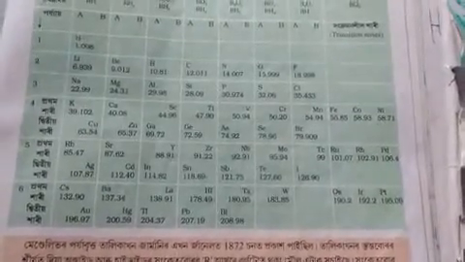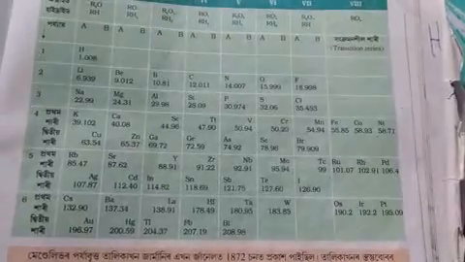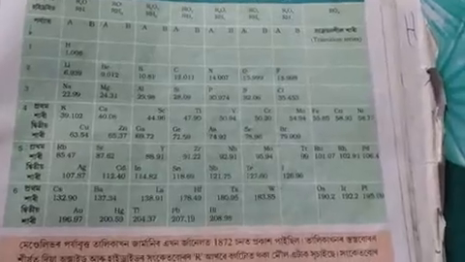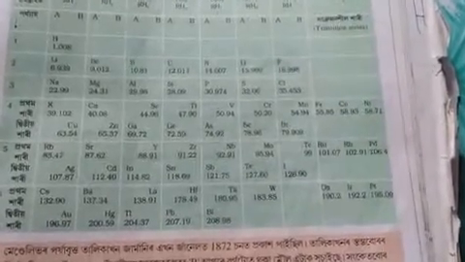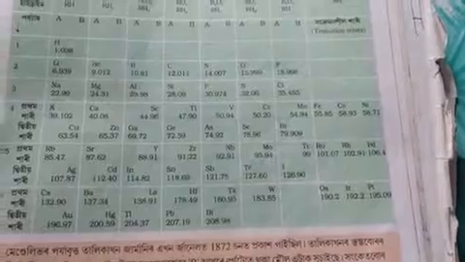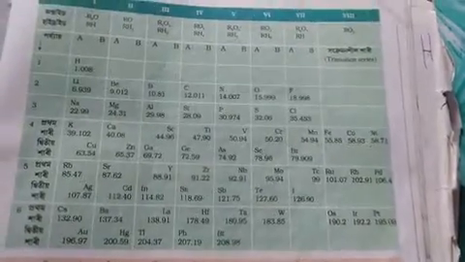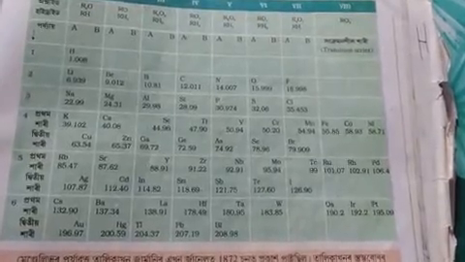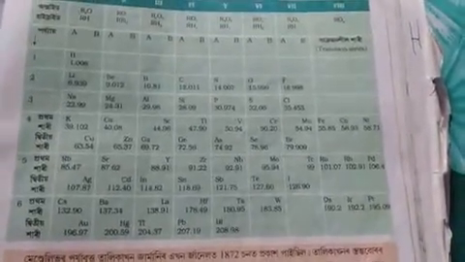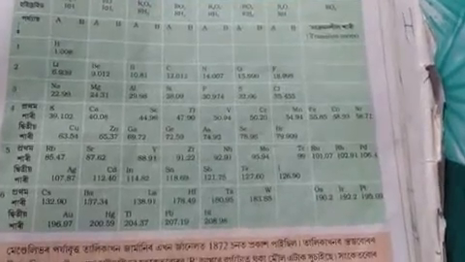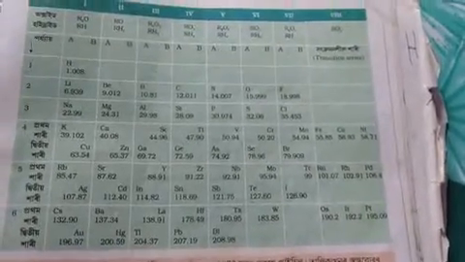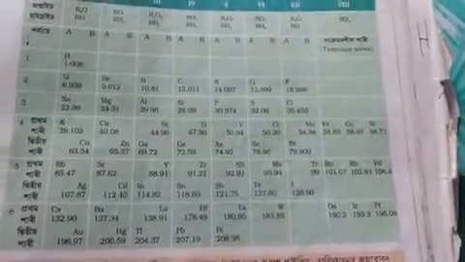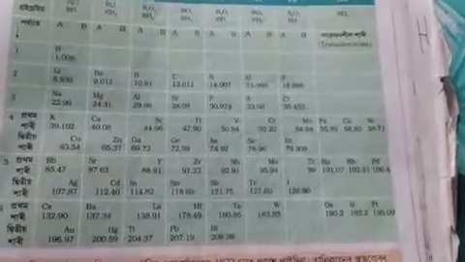So in his table there was not any exact idea, or from his table nothing is revealed regarding the fact that in between two elements how many elements can be placed. If there is no fixed trend of increasing atomic masses, then how can anyone detect that in between these two elements this many elements can be discovered or they can be placed.